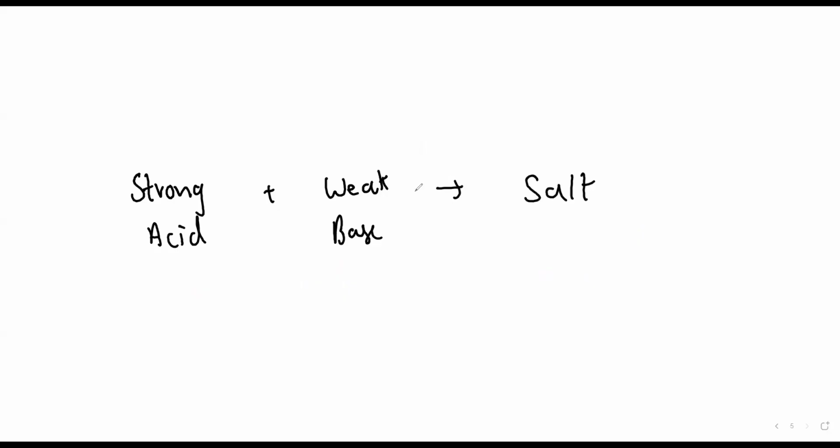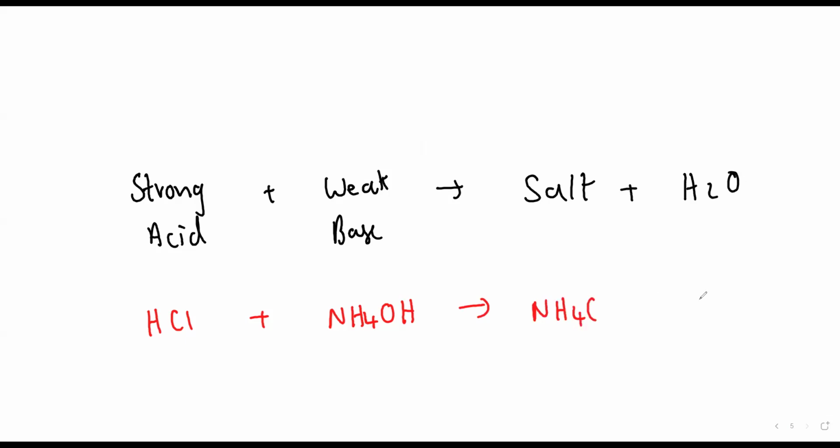If I take, beta, a strong acid and a weak base, again acid and base will give me salt and water. Now HCl I'm taking as strong acid. Weak base means it should not have Lina ke RBCs. Suppose I take NH4OH. NH4OH is a weak base or not? So what salt will I get here? NH4Cl I'll get, and water.